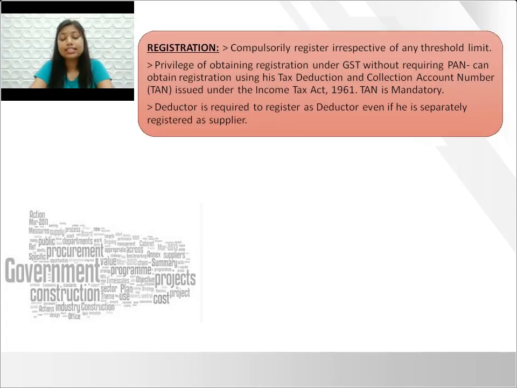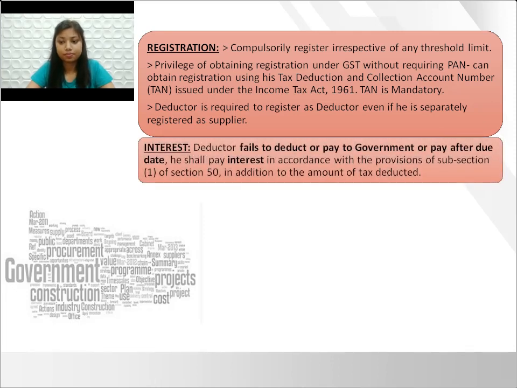The deductor needs to get itself compulsorily registered under GST irrespective of any threshold amount. And the deductor can get registration without obtaining PAN. He can use the TAN issued under the Income Tax Act for the purpose. Further, he is required to get itself registered even if he is registered as a supplier under GST.